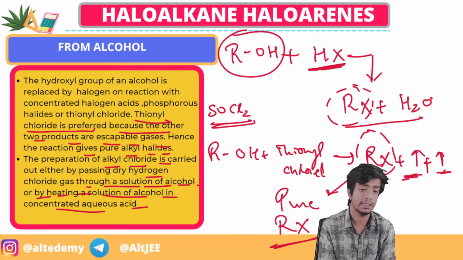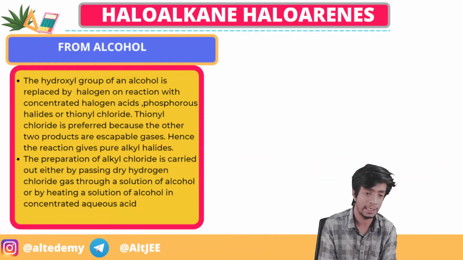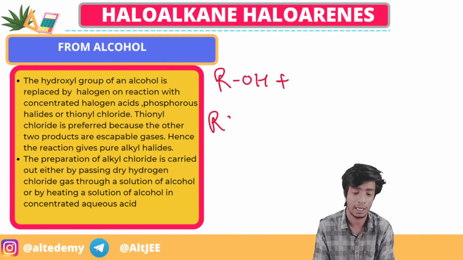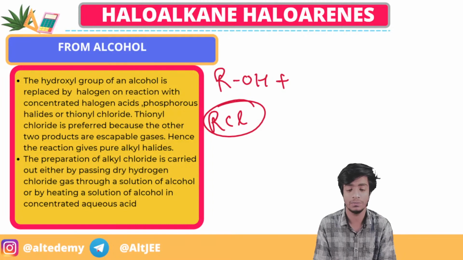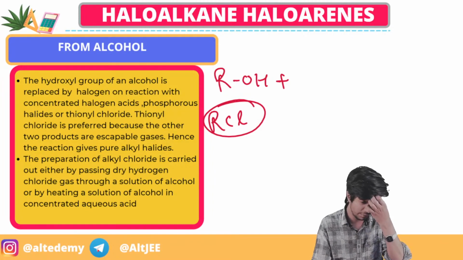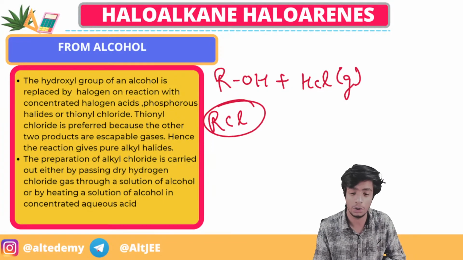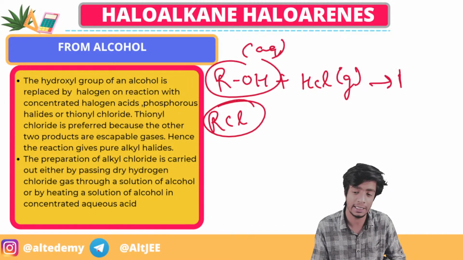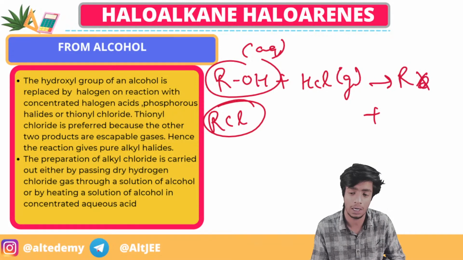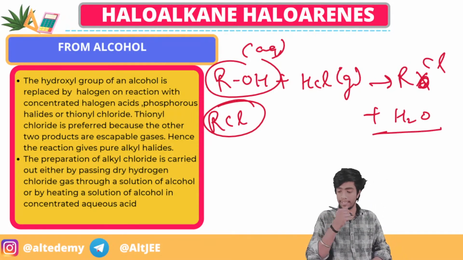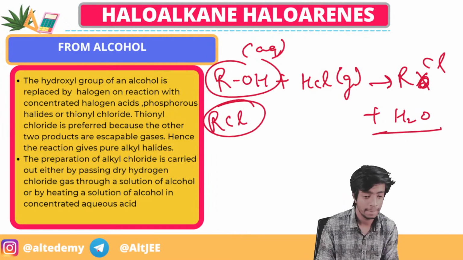So simply it is saying that ROH, when we want to form RCl, we will pass dry hydrogen chloride gas, HCl gas, through a solution of alcohol. It will be aqueous, and what we'll be getting is RCl plus H2O. I think all of you got that, right?